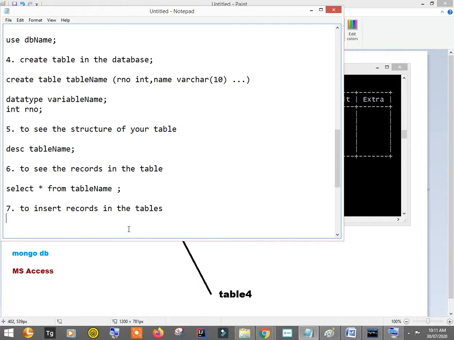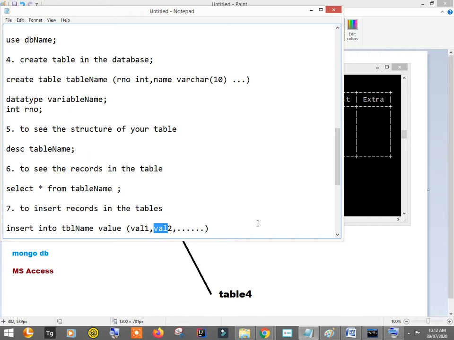To insert a record in a table, we write: insert into table name, then say values. This is just the syntax. Put values comma separated in the same sequence. If this is name, then you should add name; this is roll number, you should add roll number in the same sequence. So insert into table values like this.